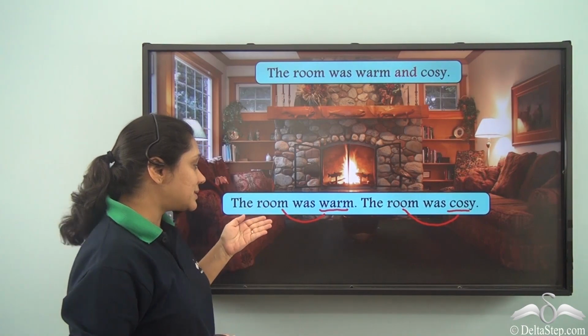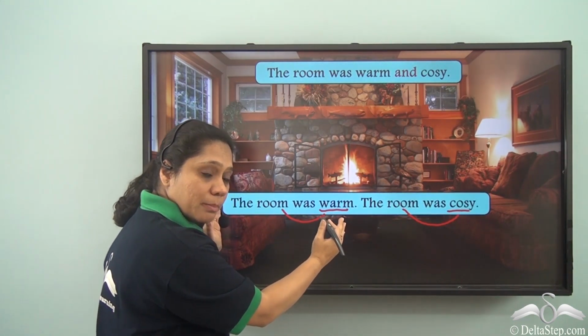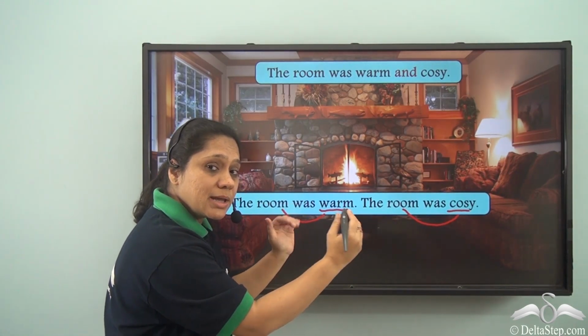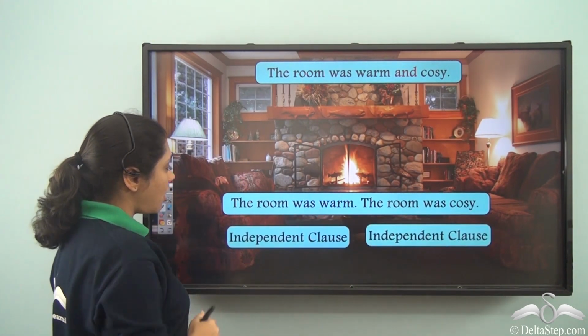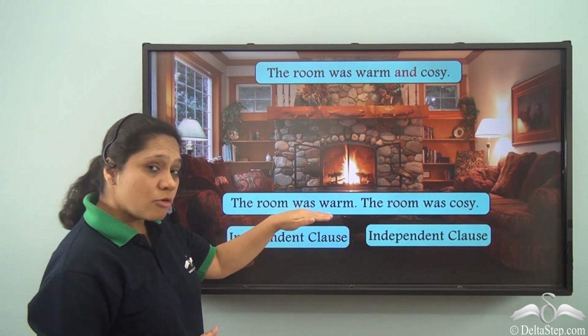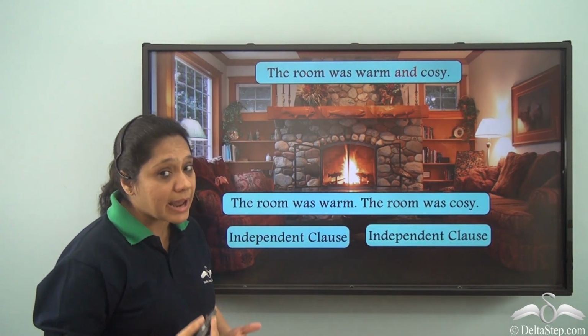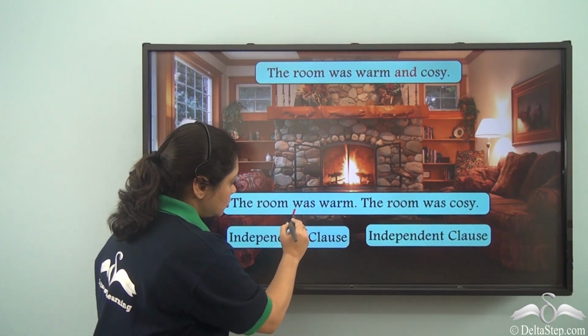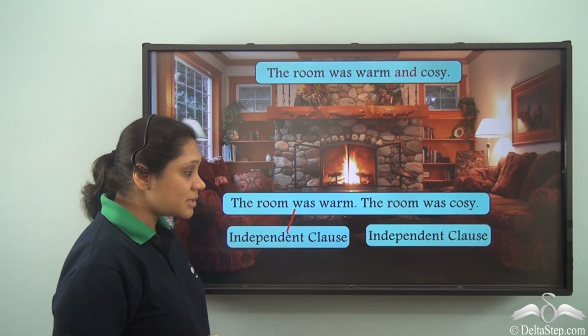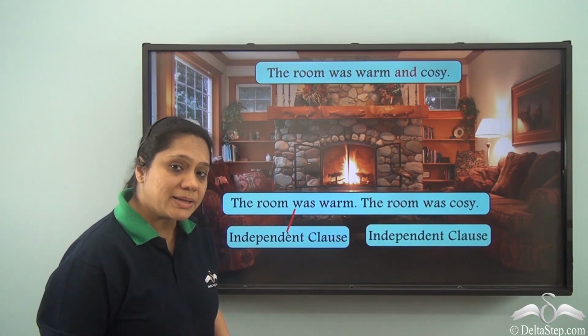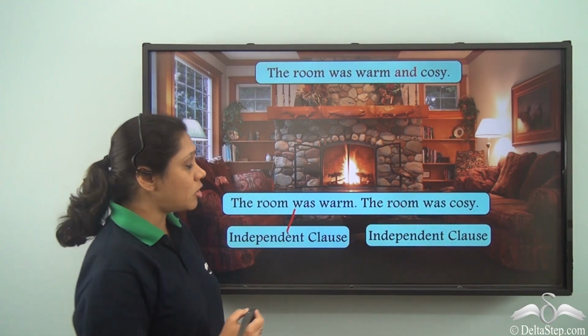So here what are we seeing? The room was warm is an independent clause. The room was cozy is also an independent clause. The room was warm is making complete sense and can stand on its own. So it is an independent clause. The room was cozy is also making complete sense and can stand on its own.